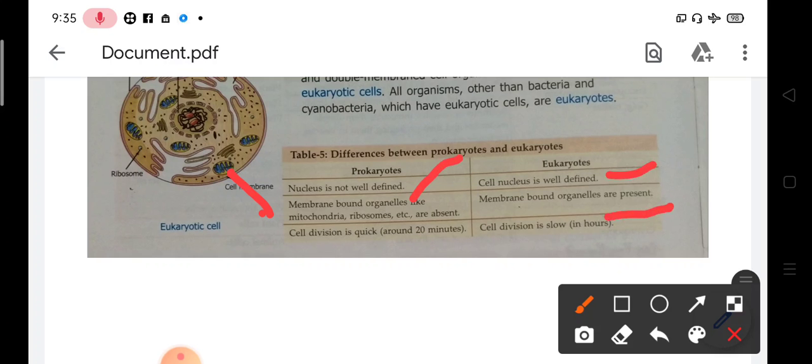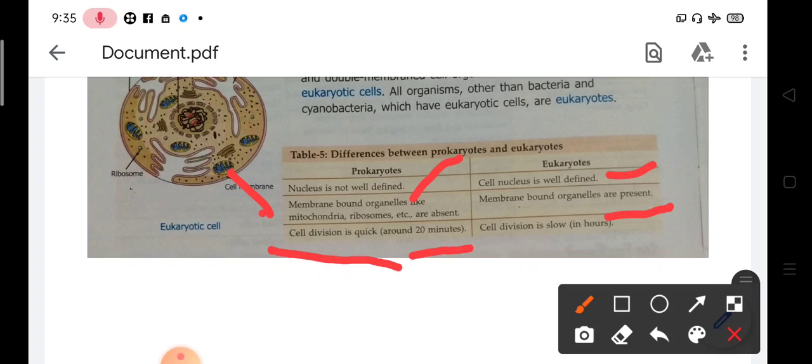Then prokaryotes undergo quick cell division. That means when prokaryotes divide, they reproduce, and the number of cells increases in about 20 minutes. That means cell division occurs after 20 minutes.